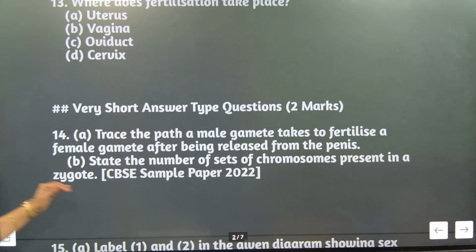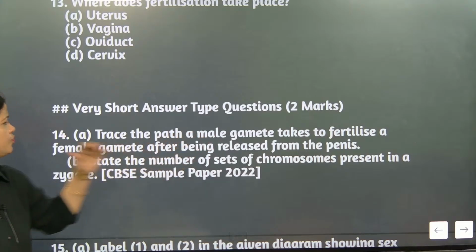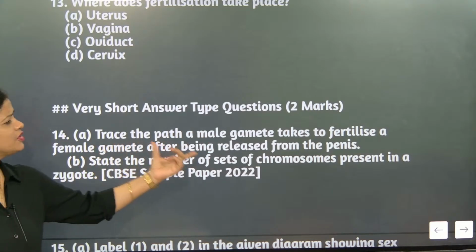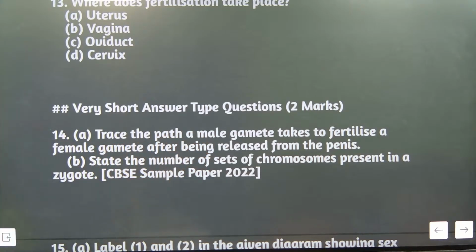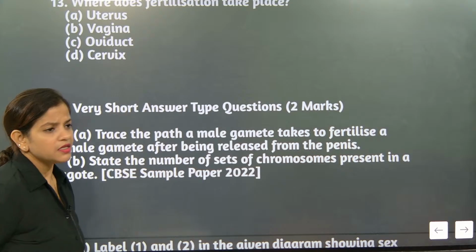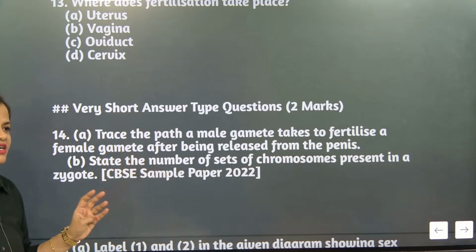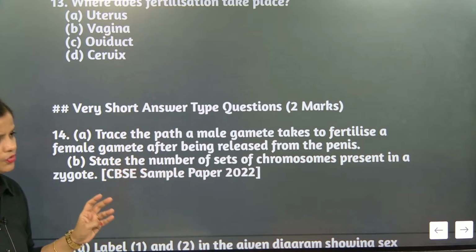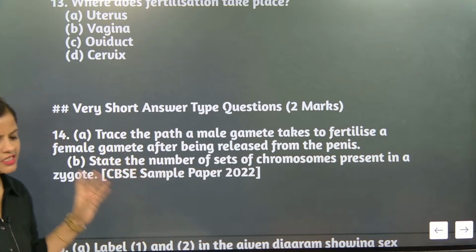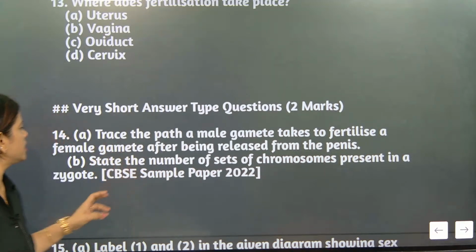Now trace the path a male gamete takes to fertilize the female gamete after being released from the penis. What is the path taken? The path taken is vagina, cervix, uterus and oviduct.